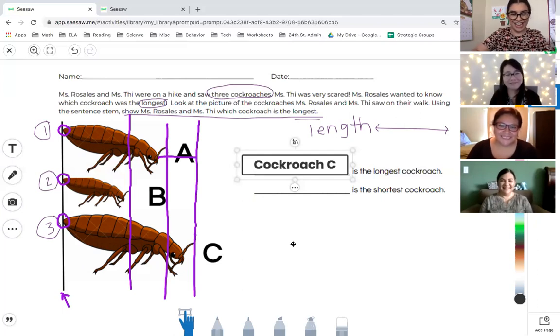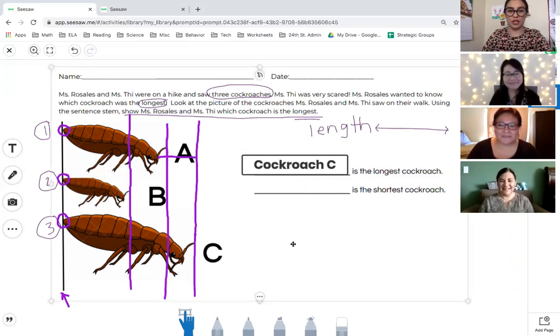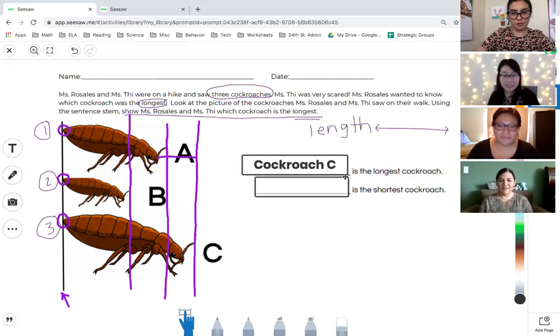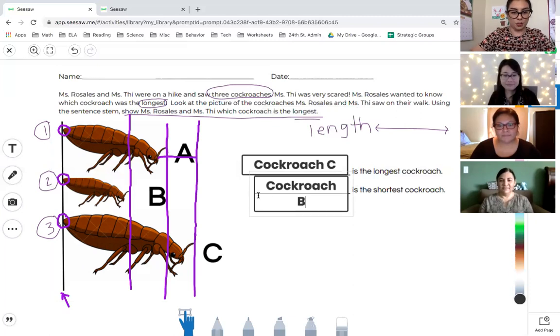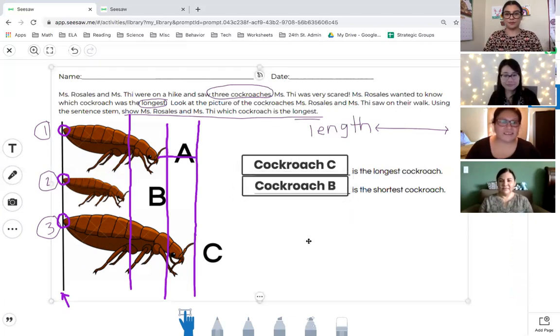All right, and Miss T, what do we do for the next sentence stem? I would say cockroach B is the shortest cockroach. Cockroach C. Oh, B, sorry. Cockroach B is the shortest. And then we can move this around. There we go. It's always the middle child that gets left behind.